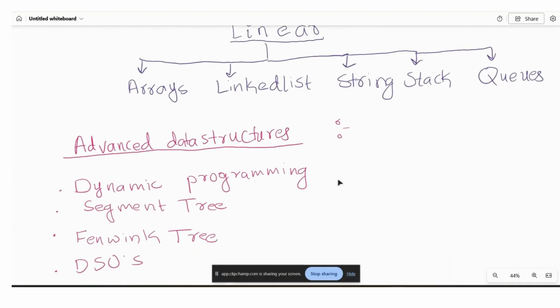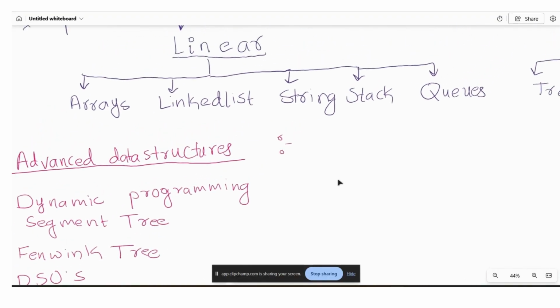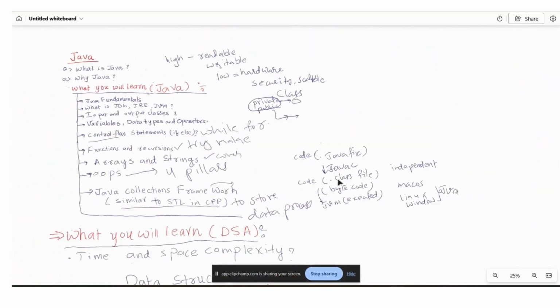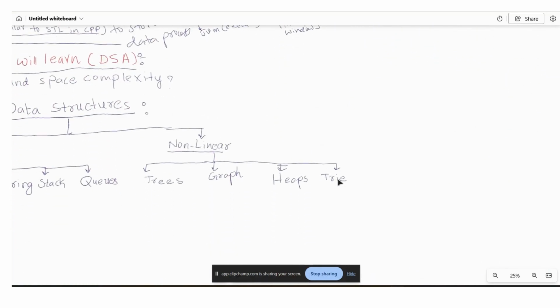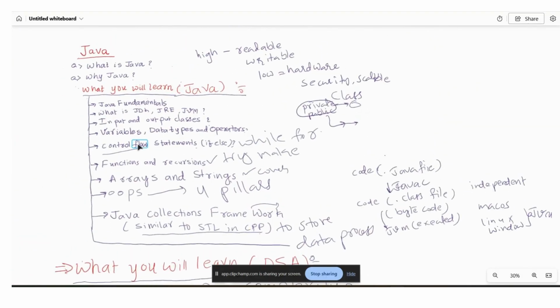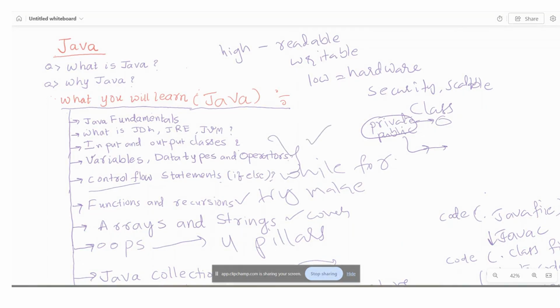After that, we will go to advanced data structures: dynamic programming, segment trees, Fenwick tree, and DSUs. I definitely promise you that I will complete all these things. And in tomorrow's lecture, we will be discussing input, output, and variables. So we will discuss these three things in tomorrow's class.